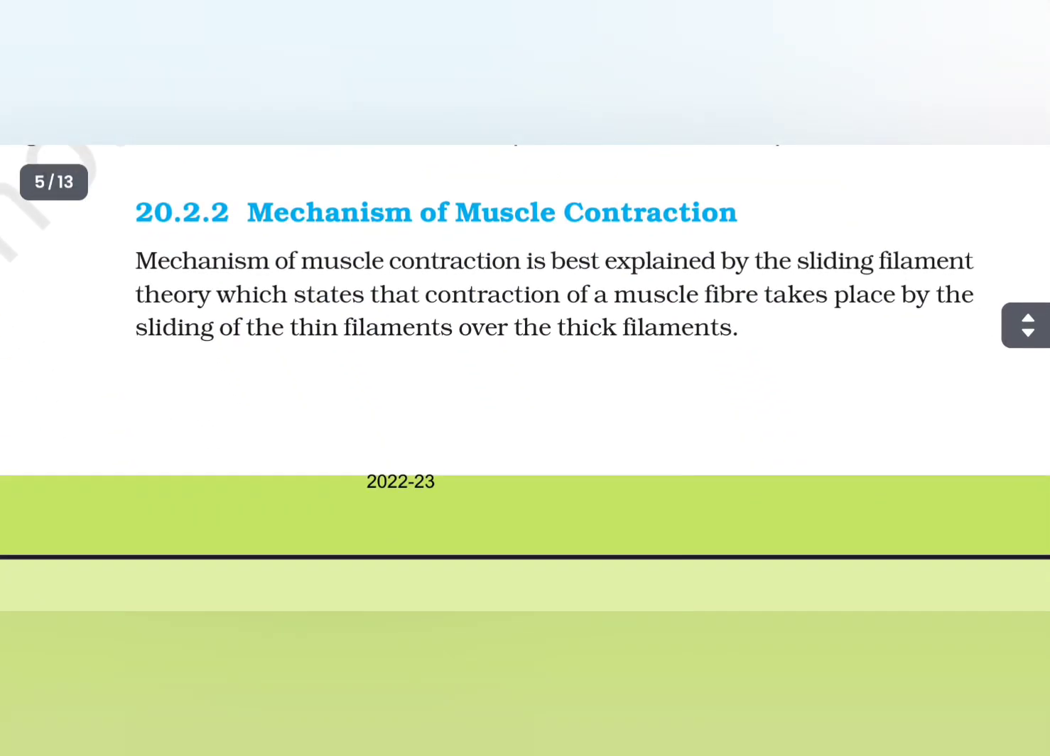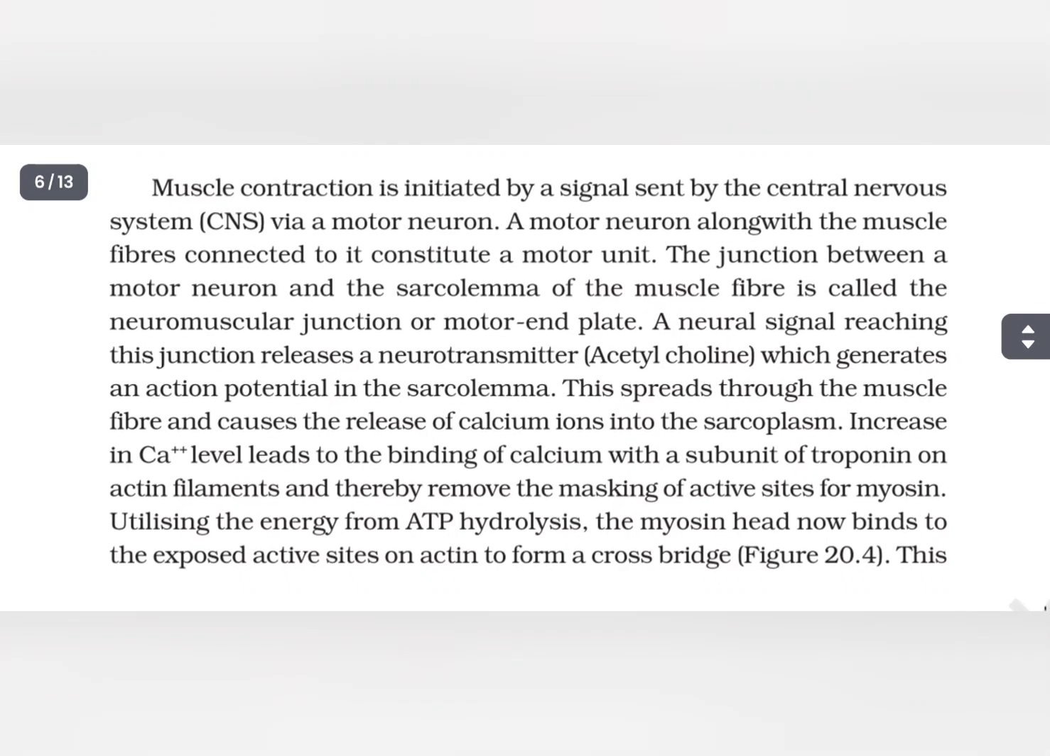Mechanism of muscle contraction. Mechanism of muscle contraction is best explained by the sliding filament theory, which states that contraction of a muscle fiber takes place by the sliding of the thin filament over the thick filaments. Muscle contraction is initiated by a signal sent by the central nervous system via a motor neuron. A motor neuron along with the muscle fibers connected to it constitute a motor unit. The junction between a motor neuron and the sarcolemma of the muscle fiber is called the neuromuscular junction or motor